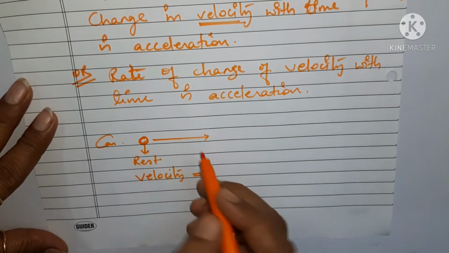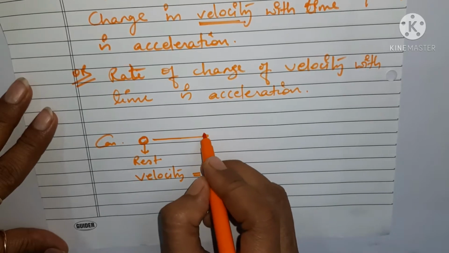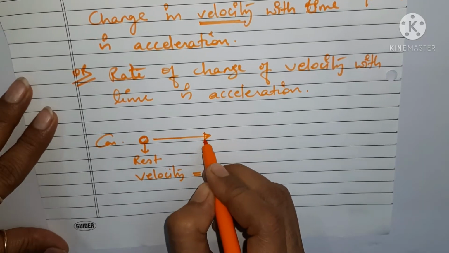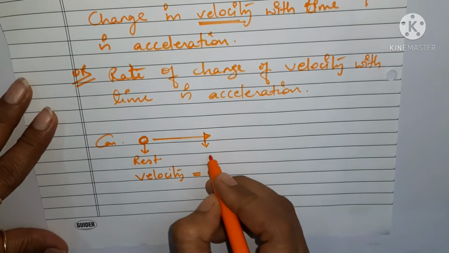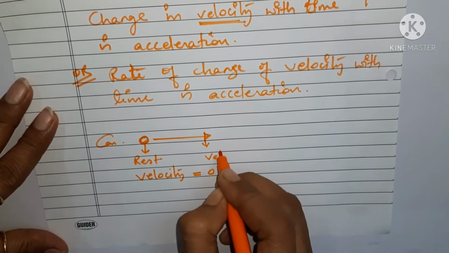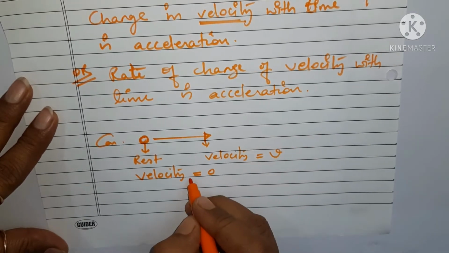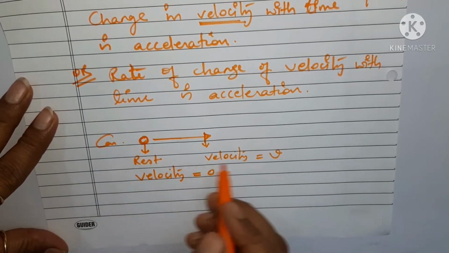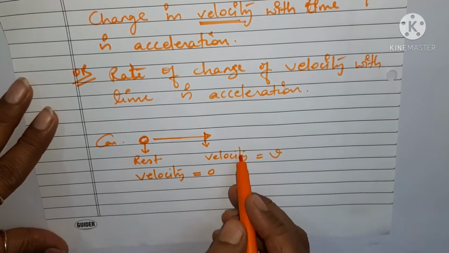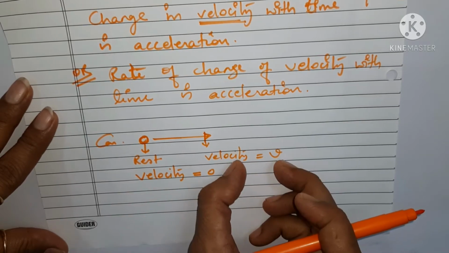When it gains some velocity, it means that after some time the velocity, suppose at this point the velocity of the car is v. Here we now have a change in velocity. Can you see here the velocity is 0 and here the velocity is v?